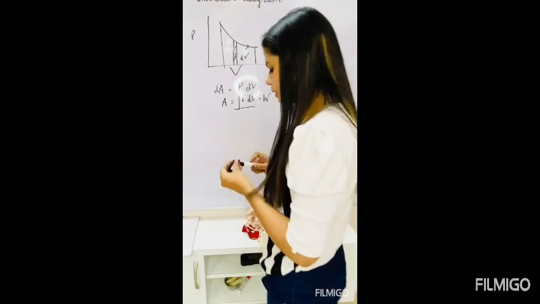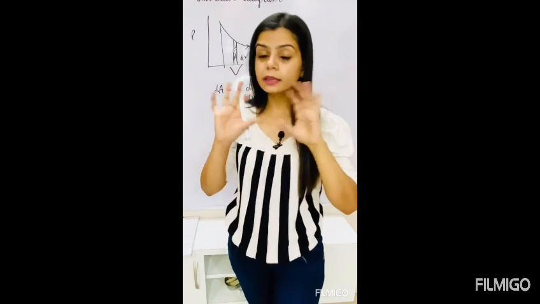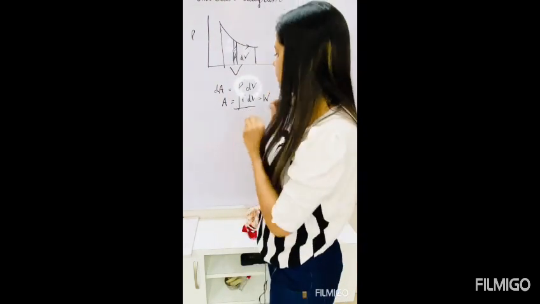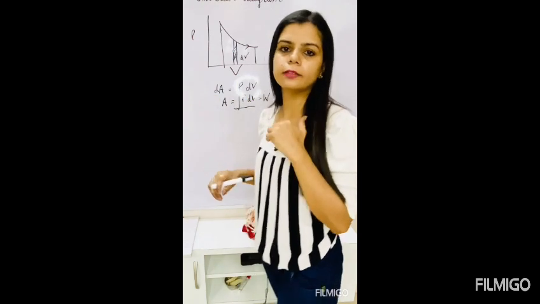So if someone asks you to find the area, just find the work done. And if the examiner asks you to find the work done and the graph is given, just find the area, because work done is equal to the area under the graph.